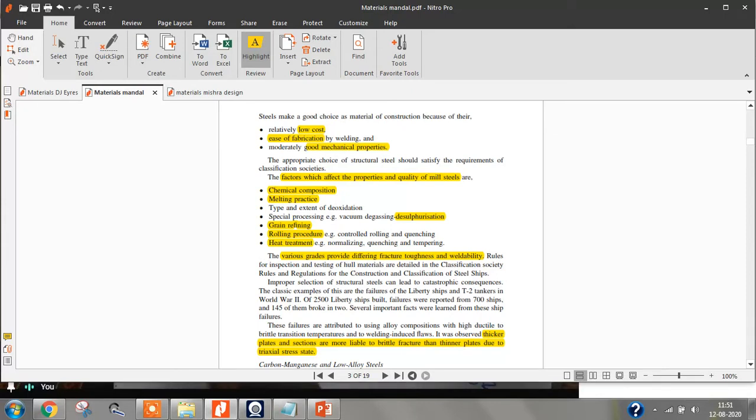This is high frequency induction furnace. These are grades of normal strength steel. These are grades of high tensile steel. Then you have stainless steels. Then you have steels for warship also.